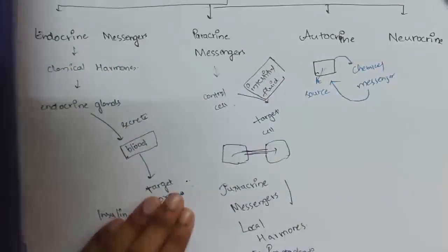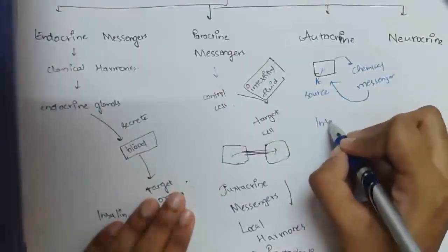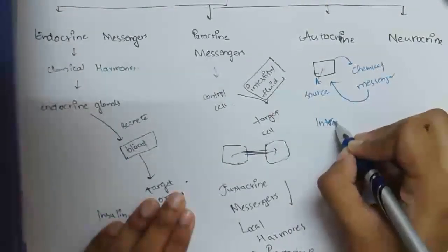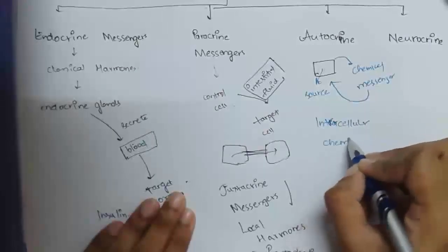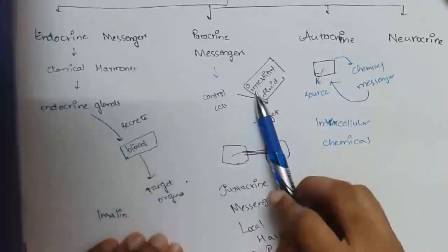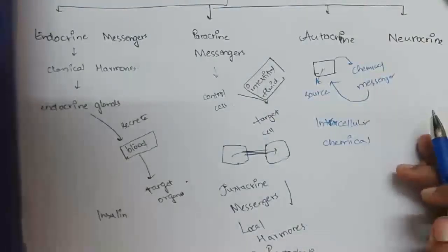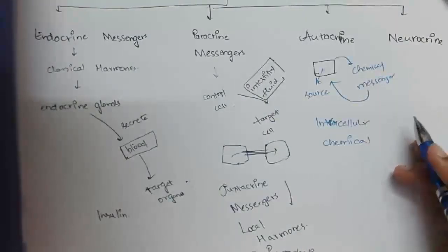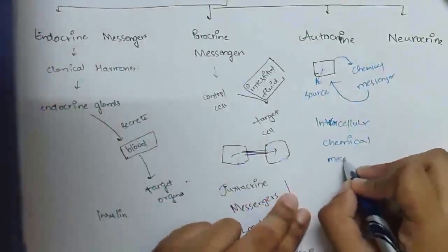These are called autocrine messengers. These autocrine messengers are also called intracellular chemical messengers. Some are carried through blood, some through interstitial fluid, but here there is no need to carry them to any other cell, because the same cell from which they are secreted, they control the same cell. So there is no need to travel, so they are called intracellular chemical messengers, right?